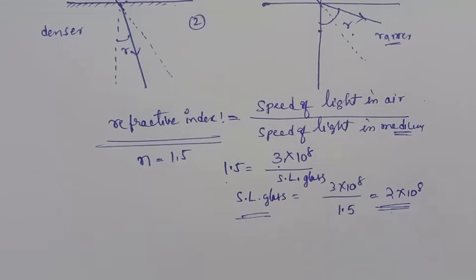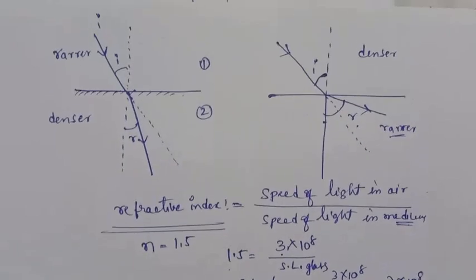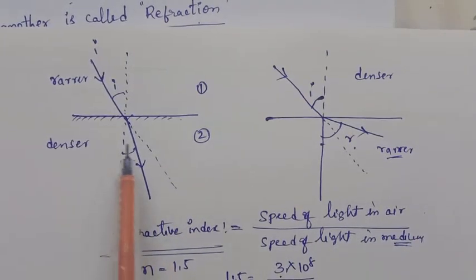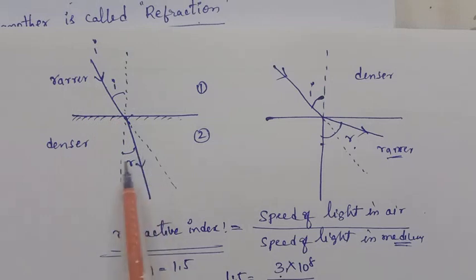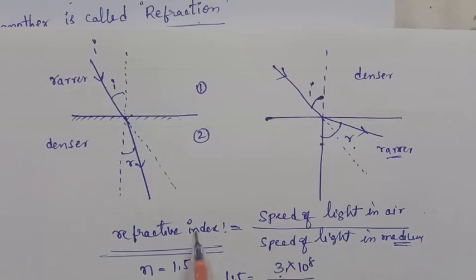In which of the following media is the light speed more, rarer medium or denser medium? The answer is rarer medium. If the light ray is traveling, as you can observe in this diagram, from a rarer medium to a denser medium, it bends towards the normal. Automatically the speed decreases, and the refractive index increases.